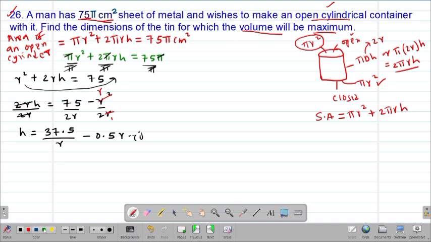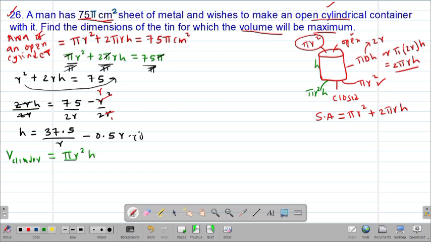So clearly we need an equation for the volume of a cylinder. The volume of a cylinder, whether open or closed, is always given by the cross-sectional area multiplied by the height. Of course, the cross-sectional area is a circle, so that will be pi r squared. Then the height will just be h. Therefore, the volume of an open cylinder will be given by pi r squared h.